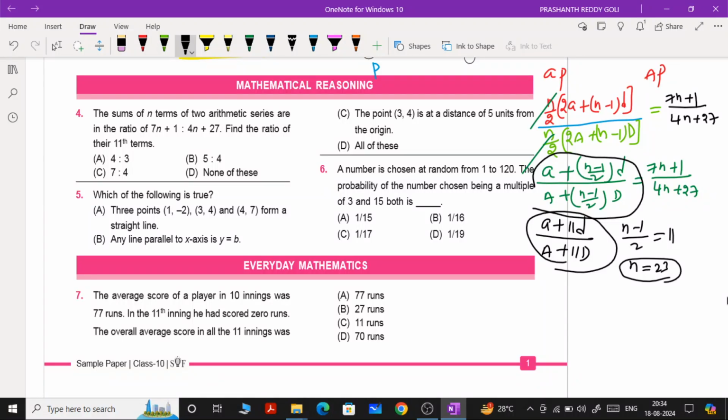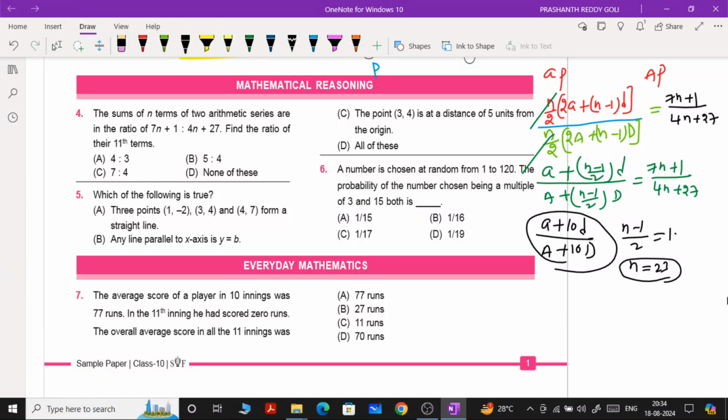One small correction, because you asked to find the ratio of 11th terms, no? For the 11th term, what is the nth term formula? Nth term formula: a plus n minus 1 into d. That is the reason you take a plus 11 minus 1, which is simply 10d. Here also simply a plus 10d and a plus 10d.